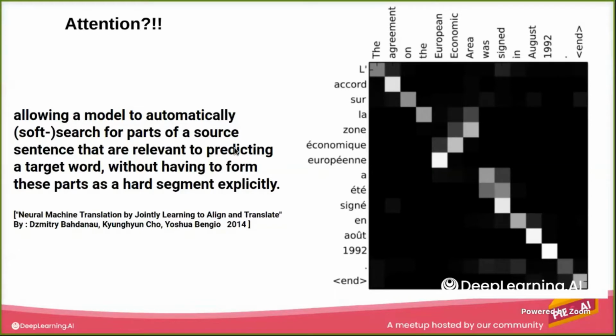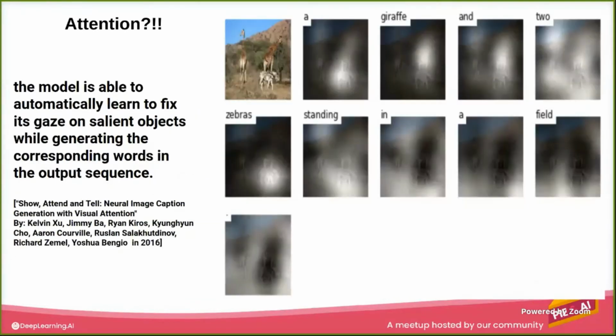More examples about attention in image captioning. So this is from a paper in 2016. If you're looking at this image, this is the source image when we want to create a caption for it. Now, when the model generates the word giraffe, if you look here, the white is the attention weight or the score, or where the model looks when it's generating the word giraffe.